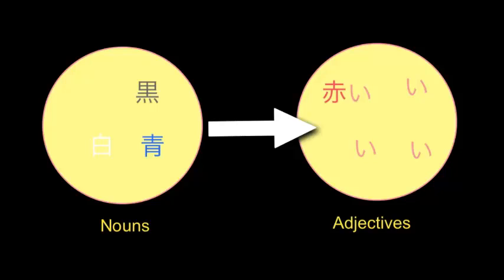We simply add I on the end, and we get akai. So a red pen, for example, would be not aka pen, but akai pen. In the same way, the colour blue, ao, becomes aoi, a blue as in the adjective, aoi pen, a blue pen. Shiro becomes shiroi, shiroi pen, a white pen. And kuro becomes kuroi, a black pen.